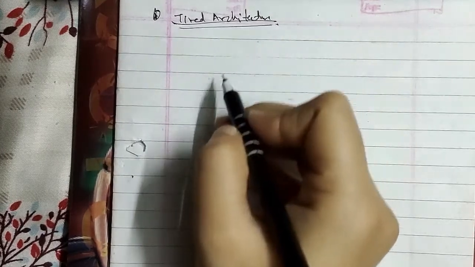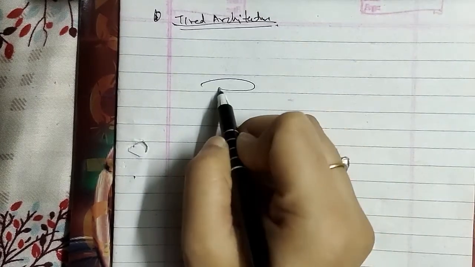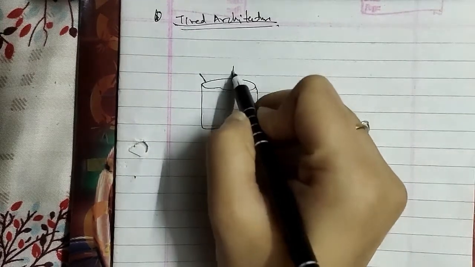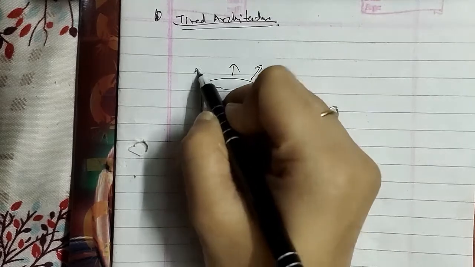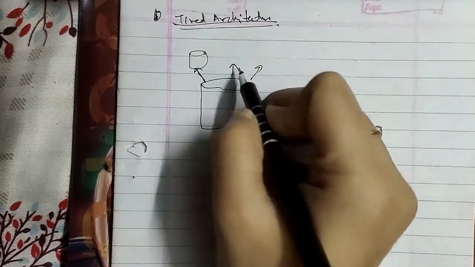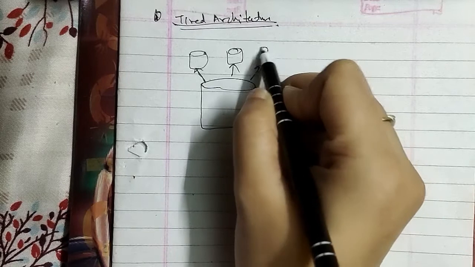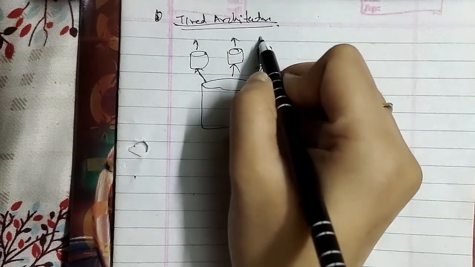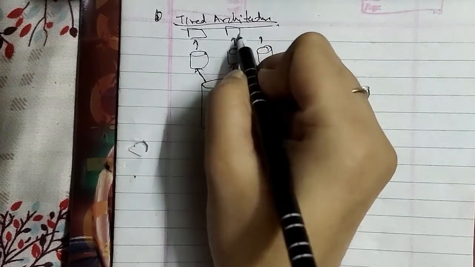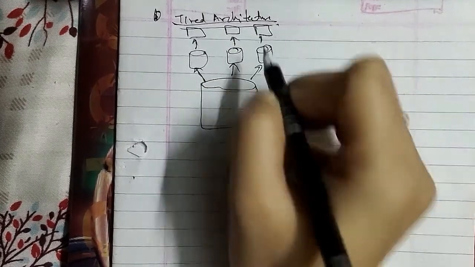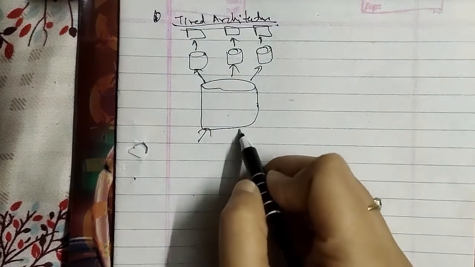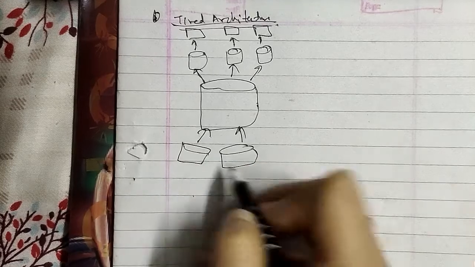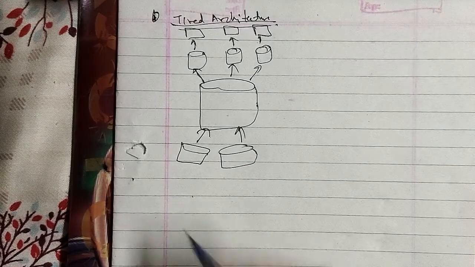In tiered architecture, this is physical data warehouse that is connected to, and these were connected to one another, and this is also connected from source here. So here this is source,